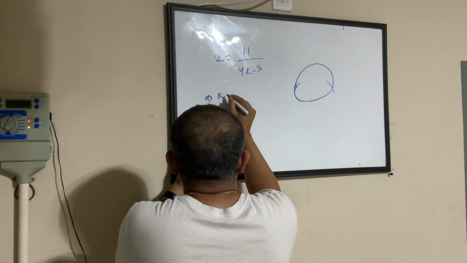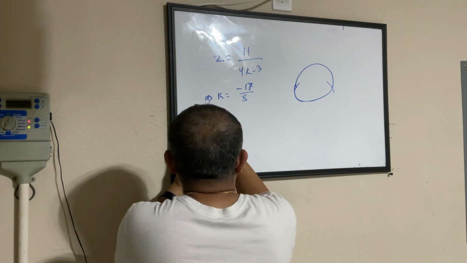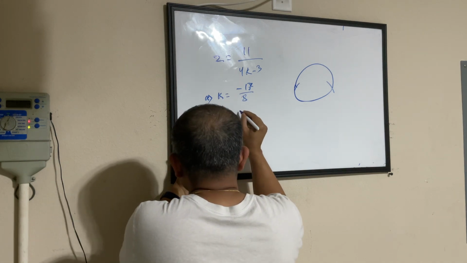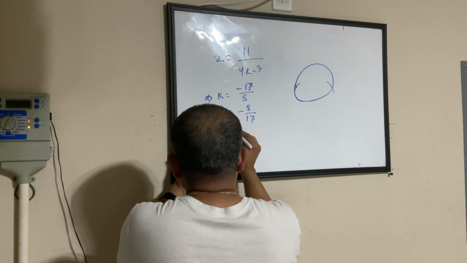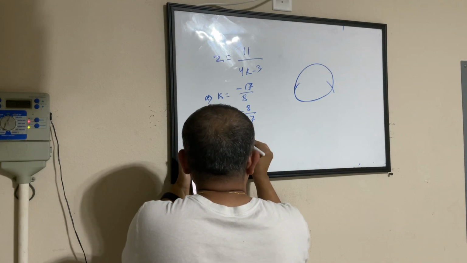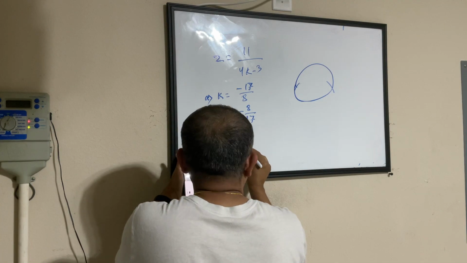First answer is k equals minus 17 by 8. Second option is k equals minus 8 by 17. Third option is k equals 8 by 17. Fourth option is k equals 17 by 8.